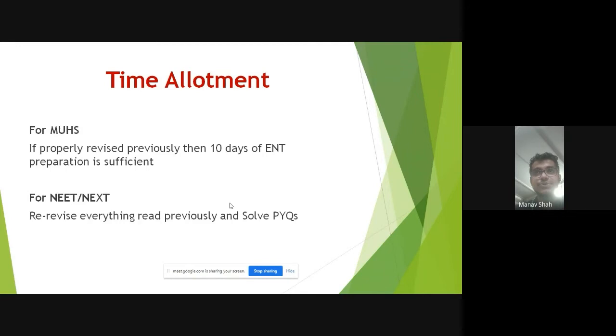ऐसे esophagus, bronchoscopy, कोई भी topic मत छोड़ो. Anything can come as an LEQ, and LEQ in ENT is compulsory. In SEQs you will be given a choice of 4 out of 5, but LEQ is compulsory, so you have to make sure that you read at least the basics of everything.